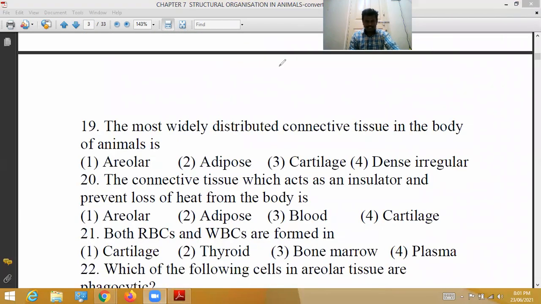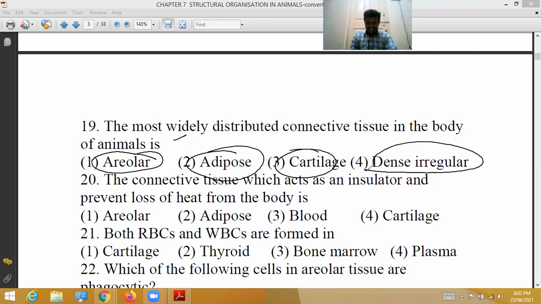Next, come to the 20th question. The most widely distributed connective tissue in the body of animals is: areolar connective tissue, adipose tissue, cartilage tissue, dense irregular tissue.